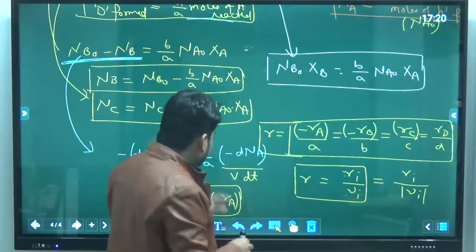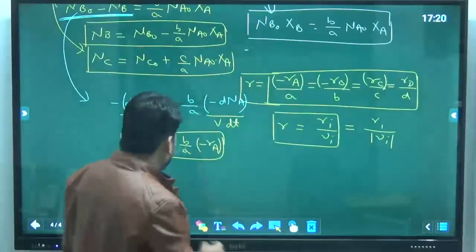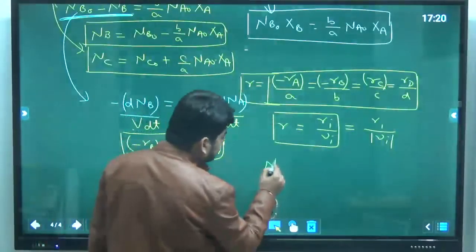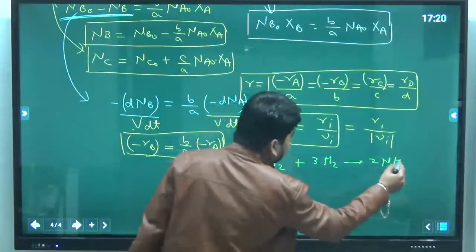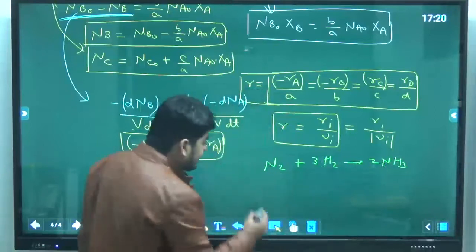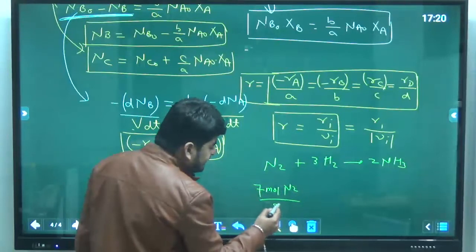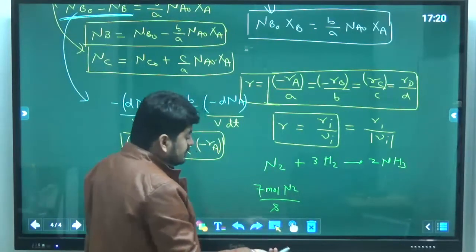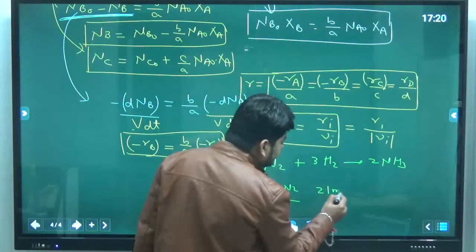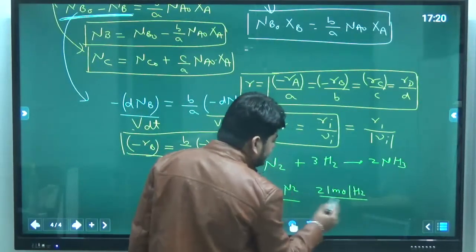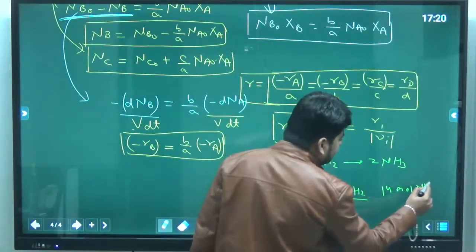Okay, for better understanding you can see, if I talk about ammonia synthesis, at any point during the reaction, if I say 7 moles of nitrogen reacted per second, then the logic is 7 moles of nitrogen reacted per second with 21 moles of hydrogen per second, and they will form 14 moles of ammonia per second.